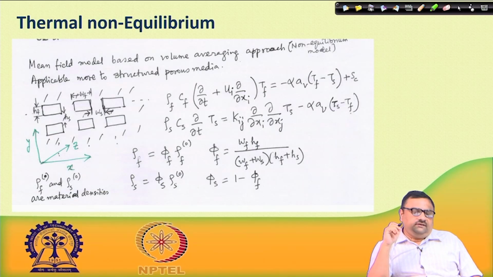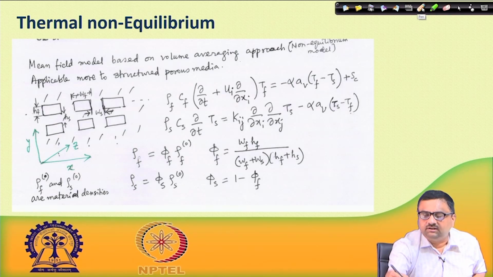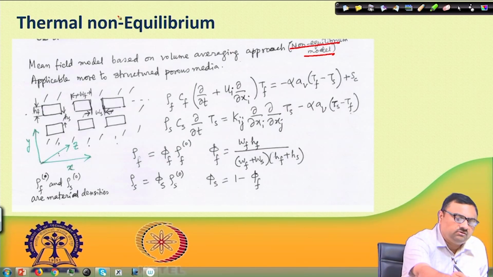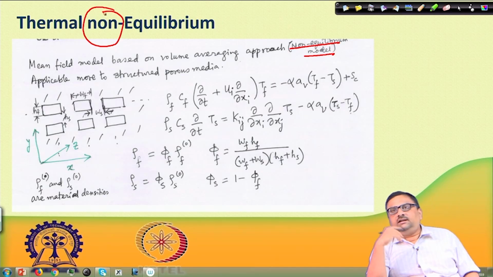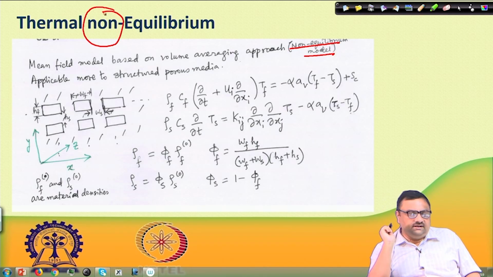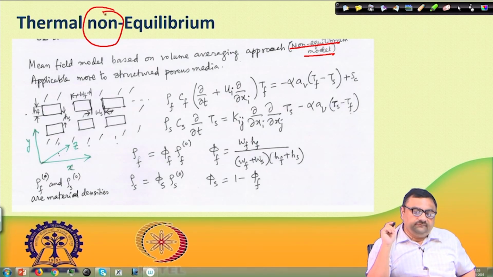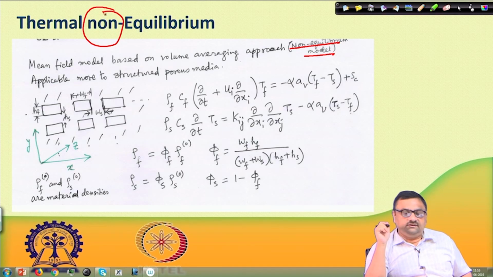Next, what we have here is a mean field model based on a volume averaging approach. This is called the non-equilibrium model. Now we are talking about thermal non-equilibrium. Thermal equilibrium was that the temperatures of solid and fluid are the same, and a single temperature continuum is assumed in that case. Now we are bringing in two different temperatures: one is the temperature of the fluid, another is the temperature of the solid.